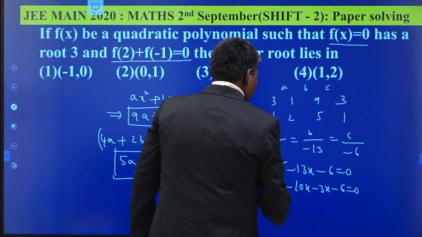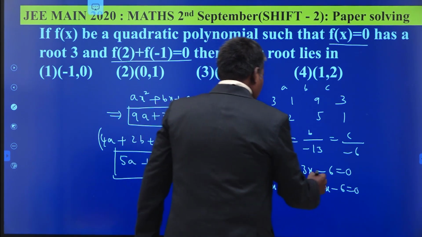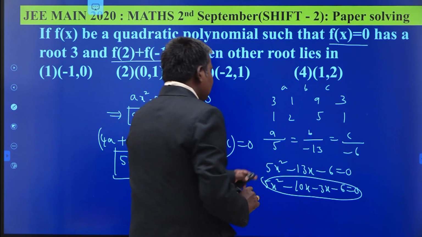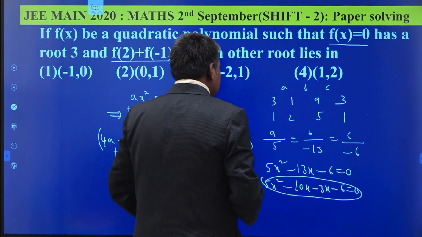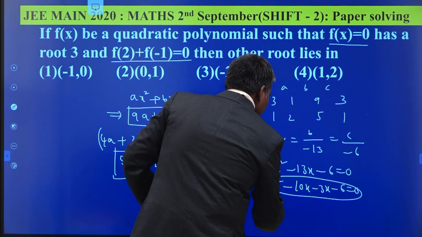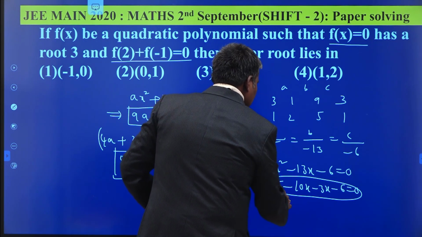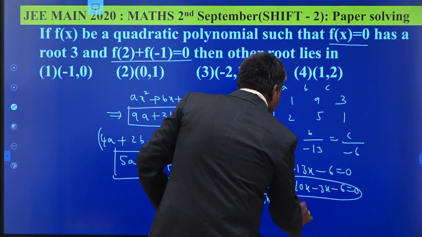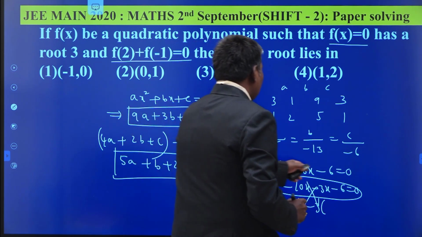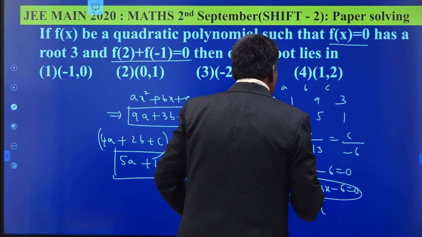This is not correct here. The equation is 5x square minus 13x minus 6 equal to 0.